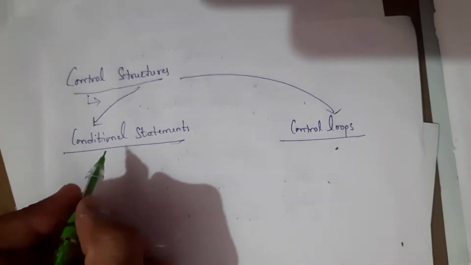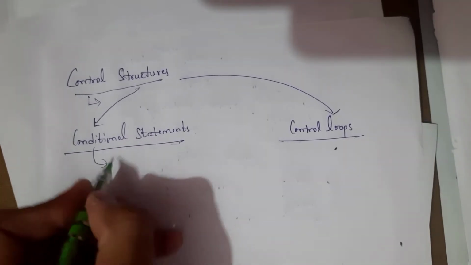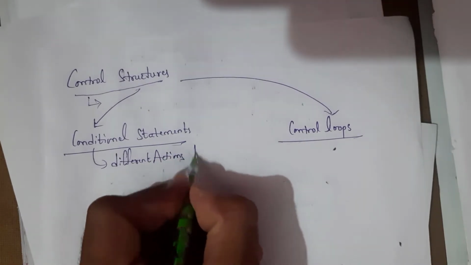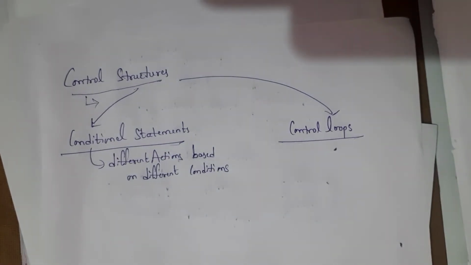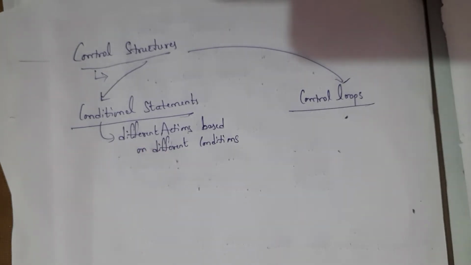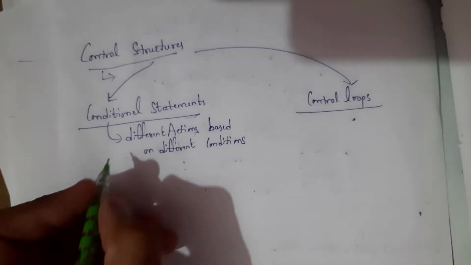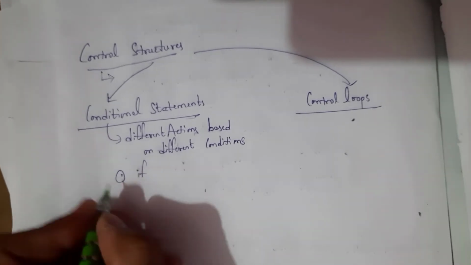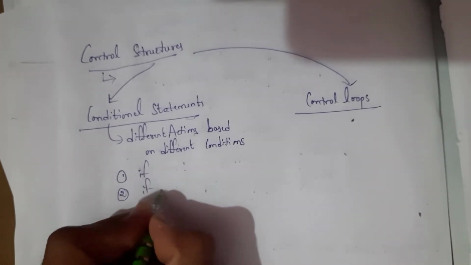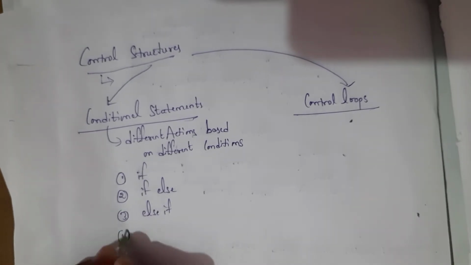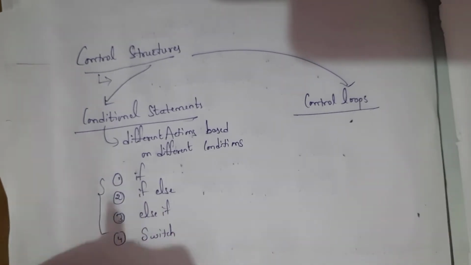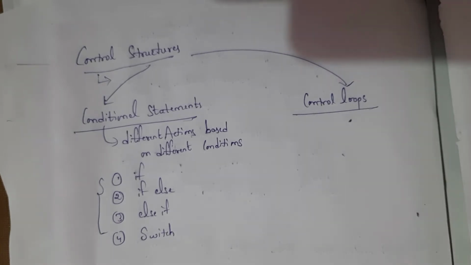These control statements are used to perform different actions based on different conditions. This is the definition of control statements. A conditional statement is defined as the output that is going to be generated based on our given condition. Basically, these conditional statements are classified into four types. First one is if statement, second one is if else, third one is else if, and fourth one is switch statement. These are the four statements that are present in conditional statements.